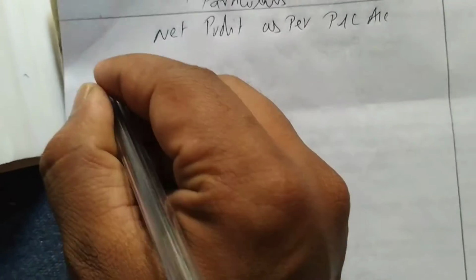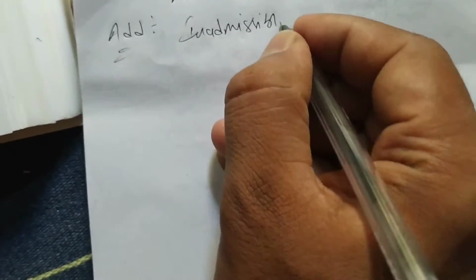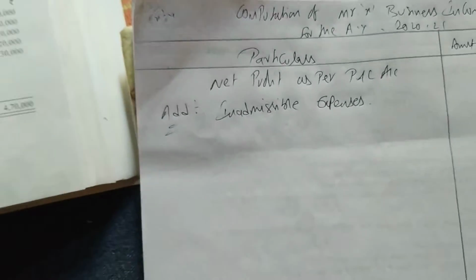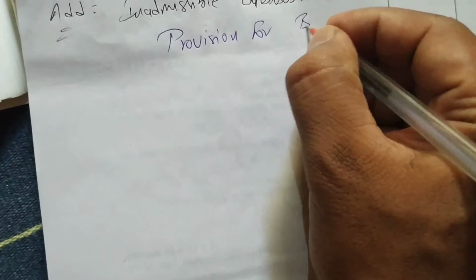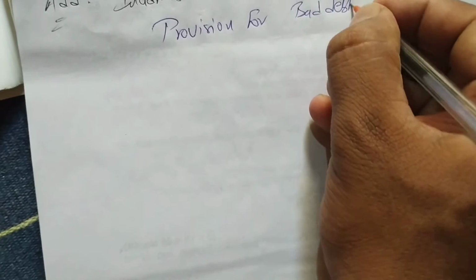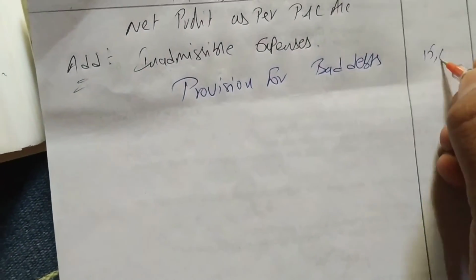Then you have to add inadmissible expenses, the expenses which are not allowed. First, provision for doubtful debts: all provisions are not allowed. 15,000 provision.